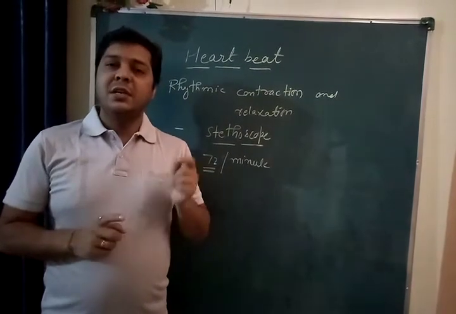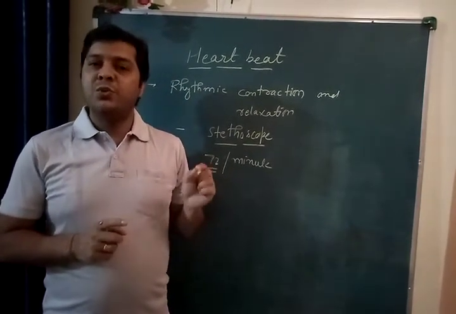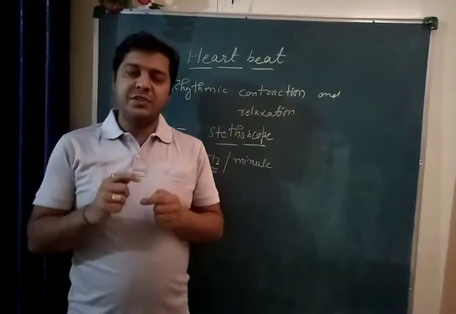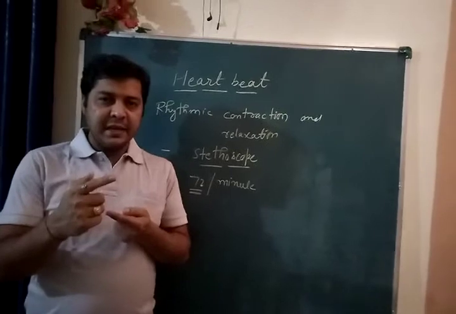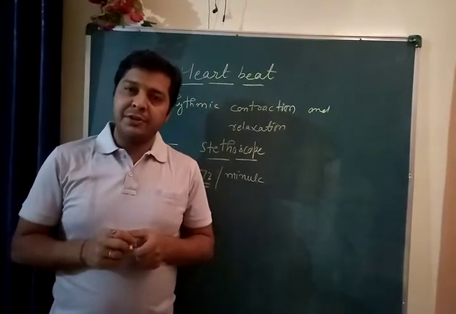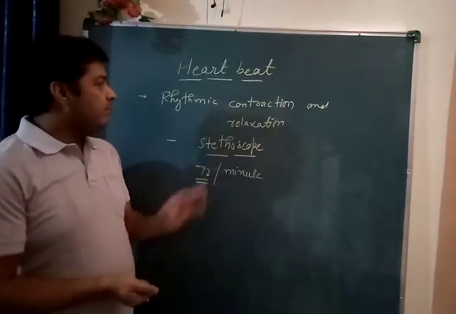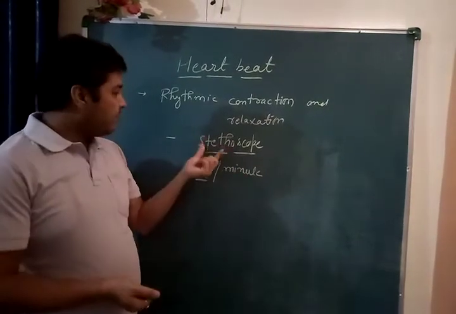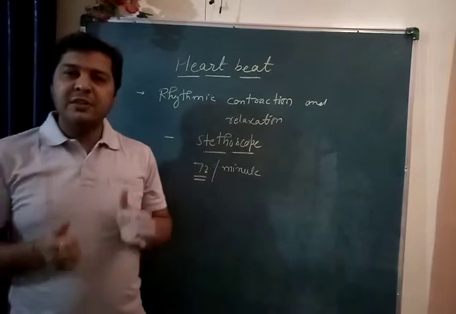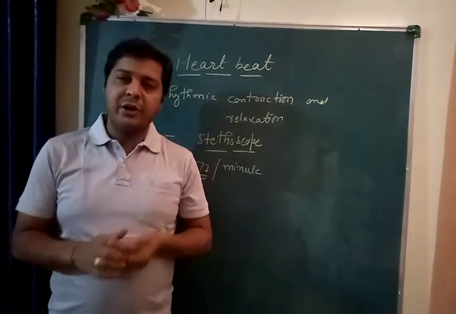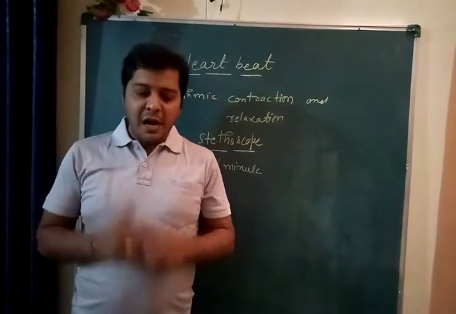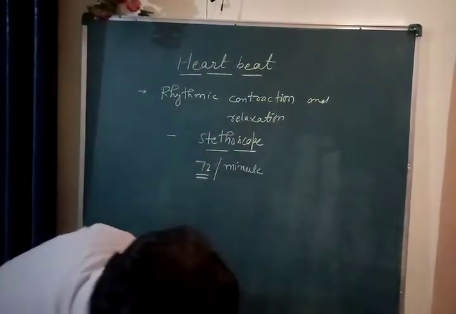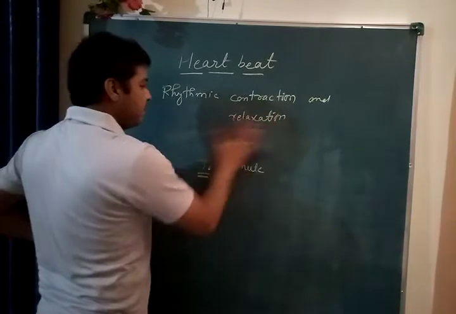See, the structure responsible for initiation of heartbeat that we have studied is the SA node, sino-auricular node, also known as pacemaker. So this SA node is responsible to initiate and control the heartbeat. Clear? So heartbeat, and the device which measures the heart is called a stethoscope. It's simply the rhythmic contraction and expansion or relaxation of the heart that is called heartbeat.